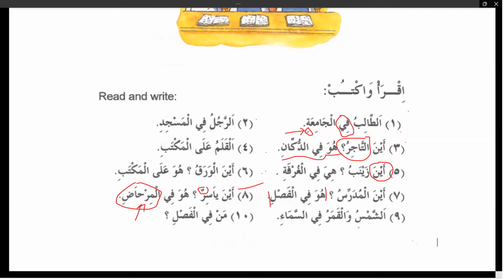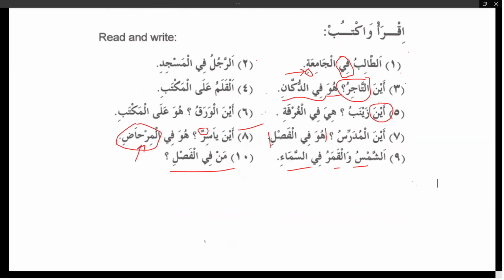Ash-shamsu wal qamaru fis sama'i. The sun and the moon are in the sky. Okay. Man fil fasli? Who is in the class? Have I to give an answer? No, just you have to read.